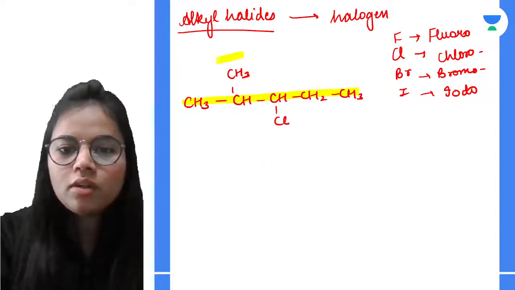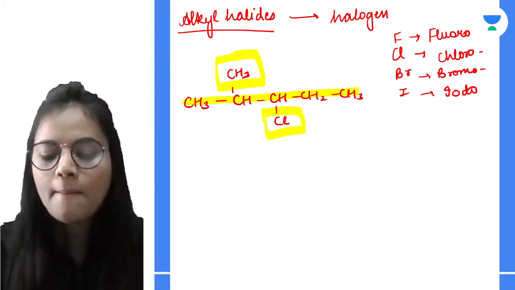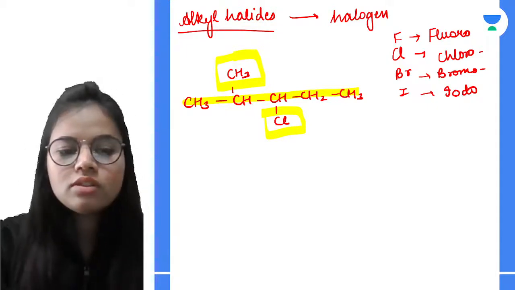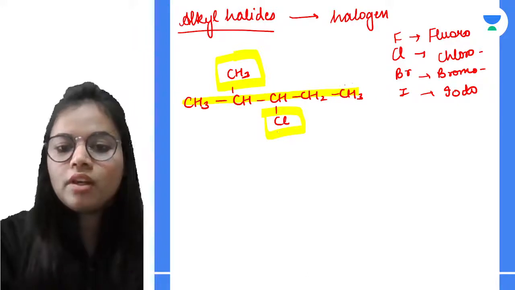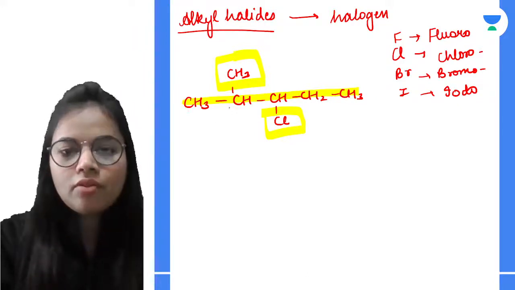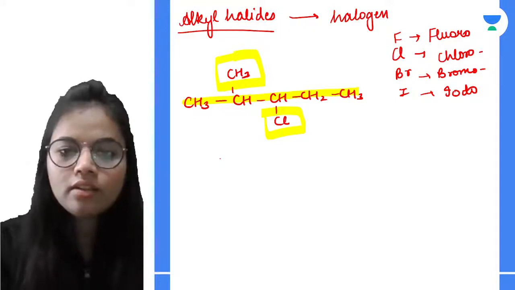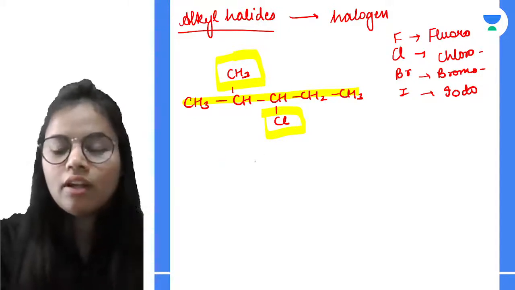Now how many groups are present? There are 2 groups: one is chlorine and one is methyl. Now where to start the numbering from? If I start from here, I will be getting the groups on 3 and 4, but if I start from here, I will be getting them on 2 and 3. Same thing we are applying over here alphabetically.